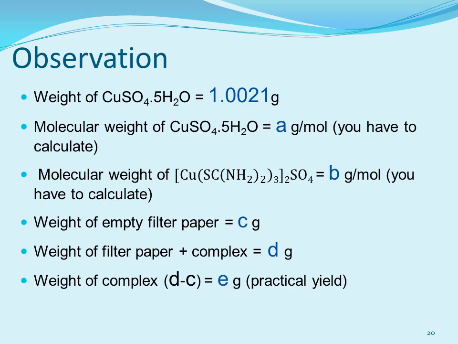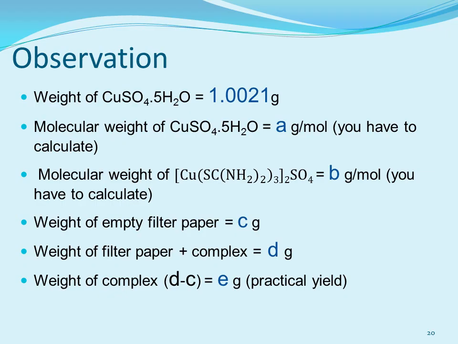Come to the observation. Weight of copper sulfate pentahydrate. You have been given a supposed weight, 1.0021. Initially, what was shown to you in the first slide, you can calculate from that as well, but it's another supposed weight given to you, that is 1.0021 gram.